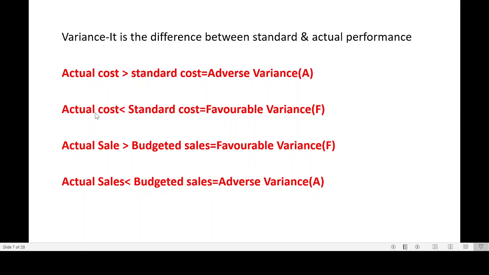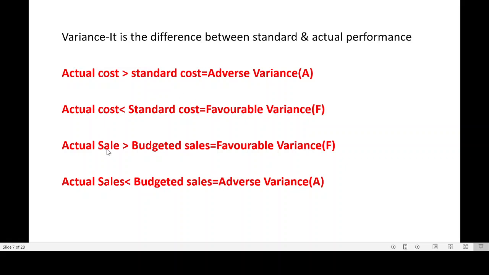Just opposite to it, if actual cost is lesser than the standard cost, it will be favorable variance. Why favorable? Just consider that you had set that I will be spending 10,000 on material, and you have spent instead 8,000 only, which is always good because you could save 2,000 rupees, which is considered a favorable variance. Coming to the next.